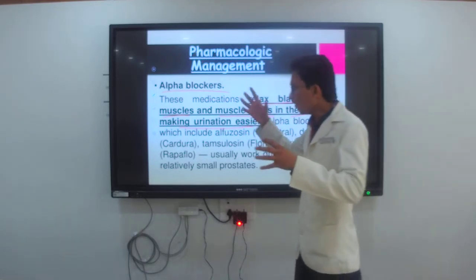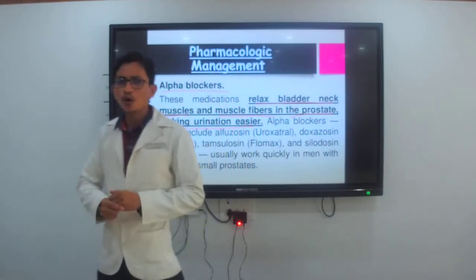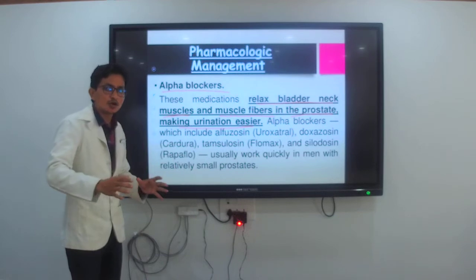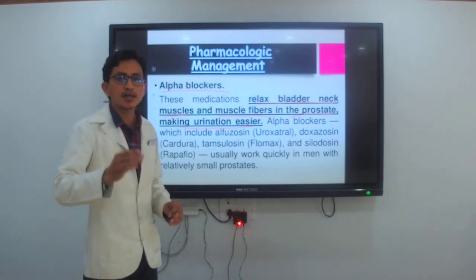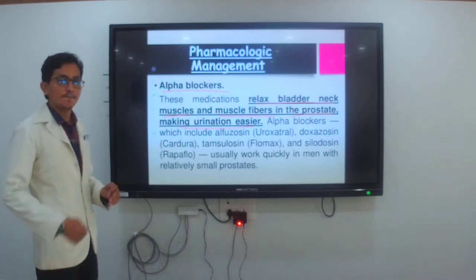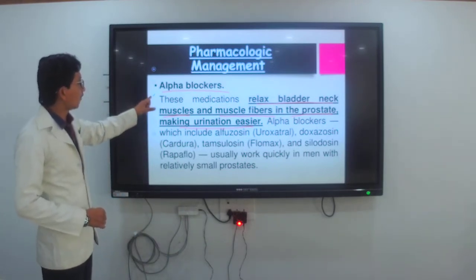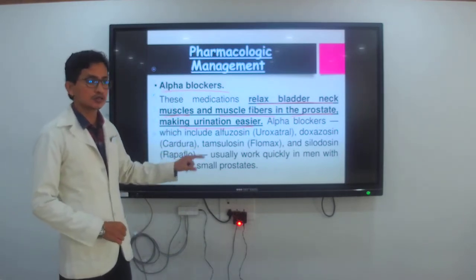After giving this alpha blocker, the muscles and fibers relax and urine passes properly from the bladder. Okay, this is after giving the alpha blockers.